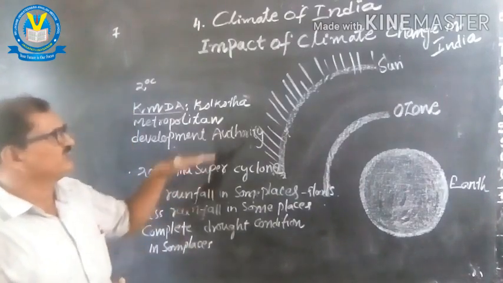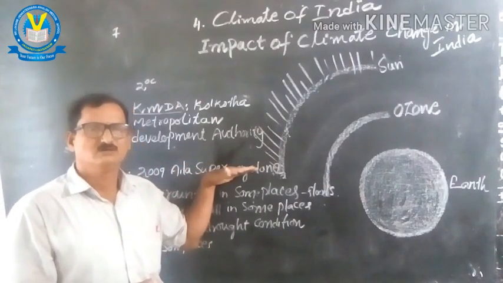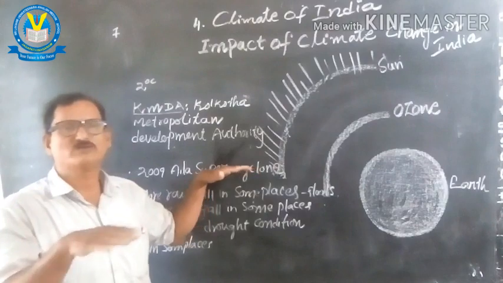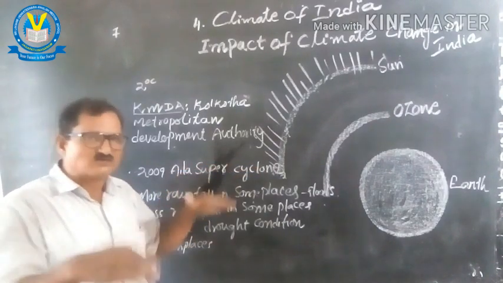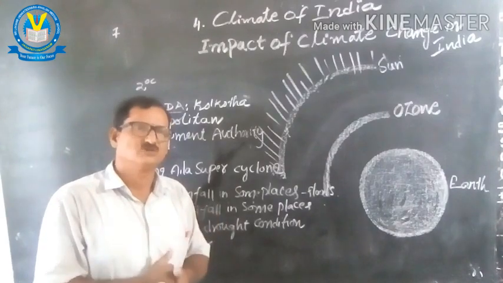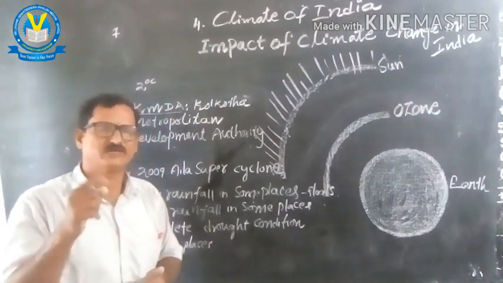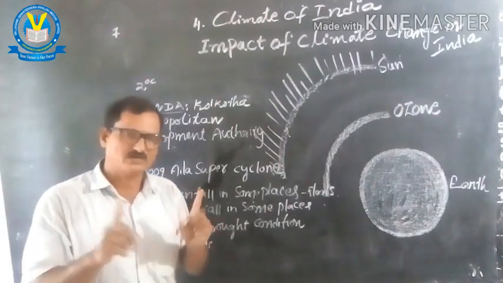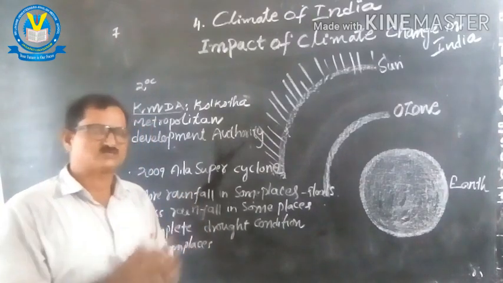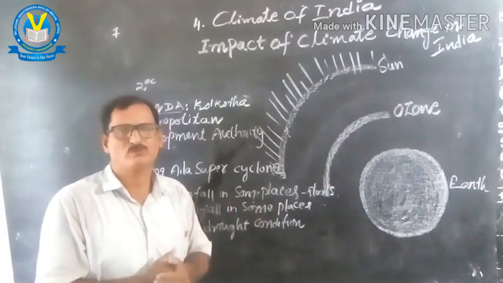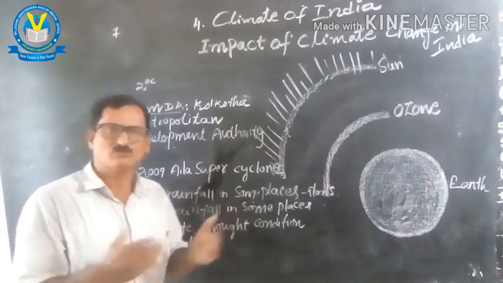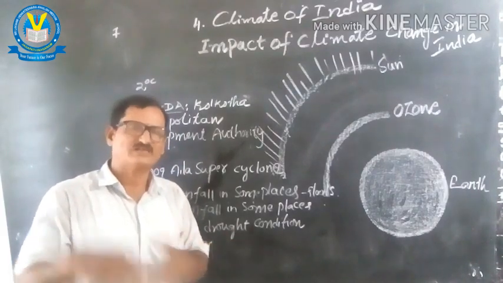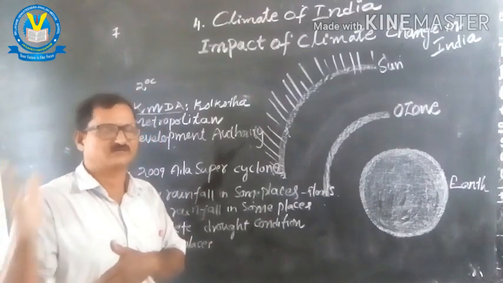Now, finally we can understand that when industrial development took place, anthropogenic global warming started. The future generation will have to take a lot of trouble for survival on the earth unless we control these human causes. So the international firms and governments must take necessary steps to control this anthropogenic global warming and to maintain peaceful climatic conditions for the better survival of life on the earth.